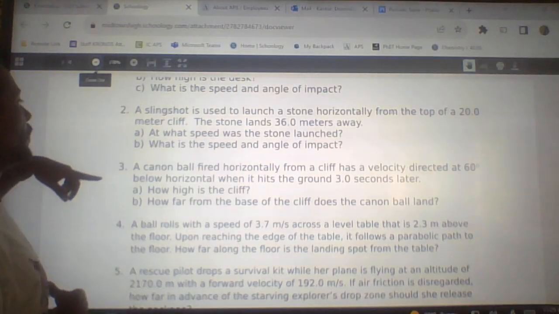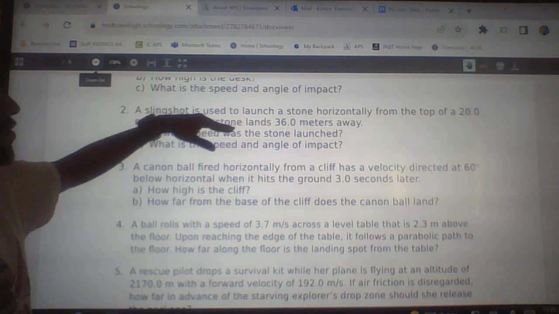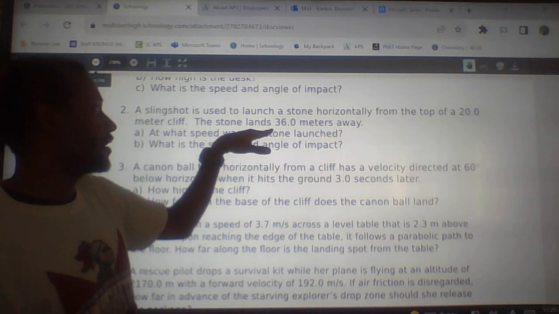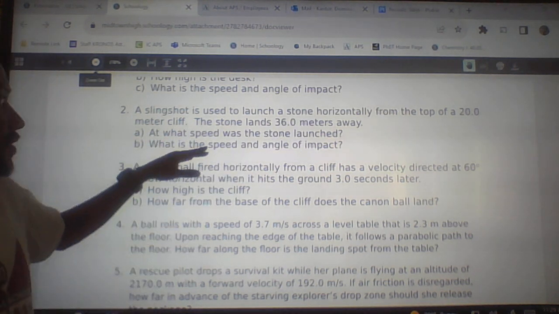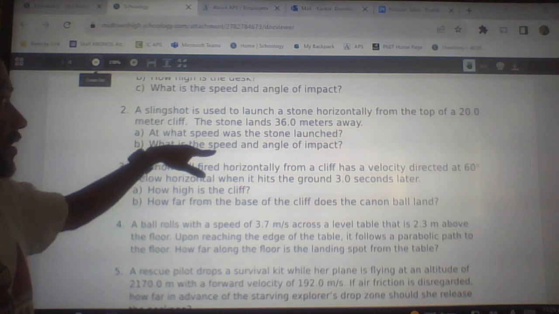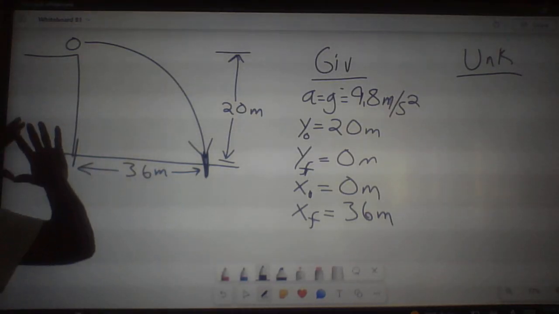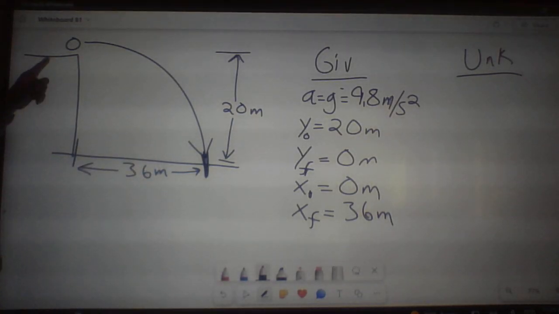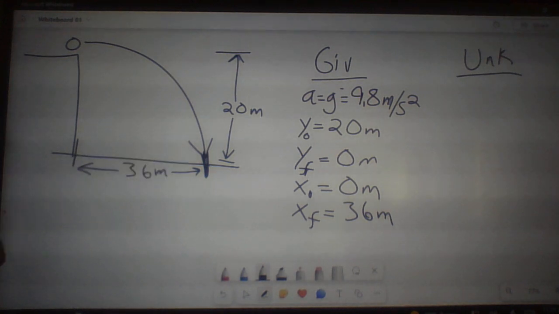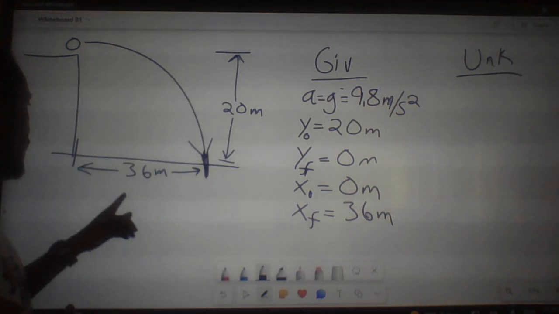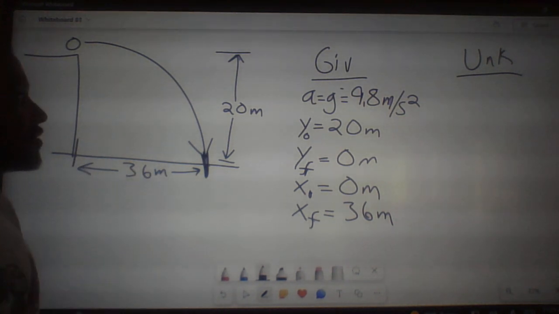So here we have a slingshot is used to launch a stone horizontally from the top of a 20-meter cliff. The stone lands 36 meters away. What speed was the stone launched at, and what is the speed and angle of impact? So the first thing we want to do is graph an illustration of what I'm looking at. So I know I have a stone. It's being launched off. It started at 20 meters high. It's going to end at the ground, and then this is 36 meters away.